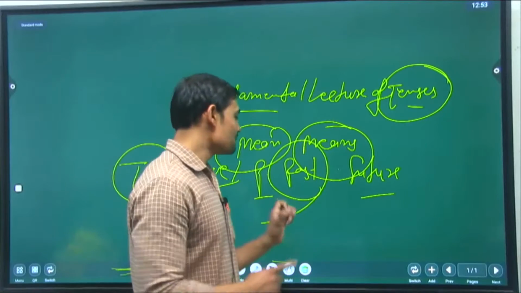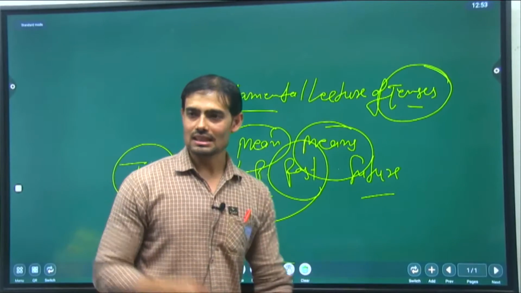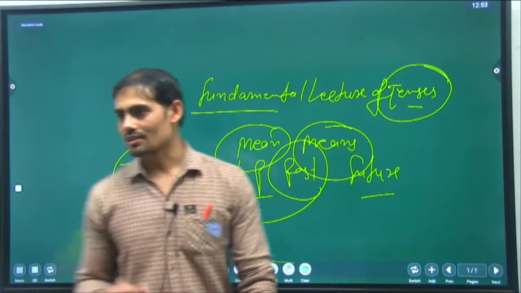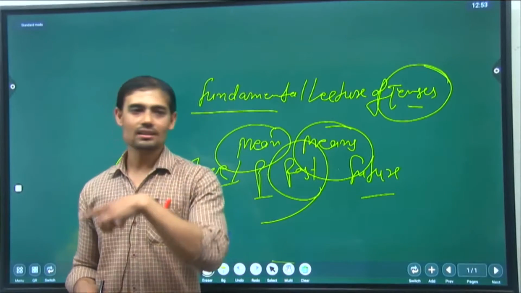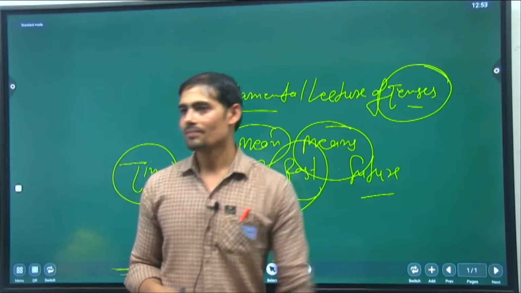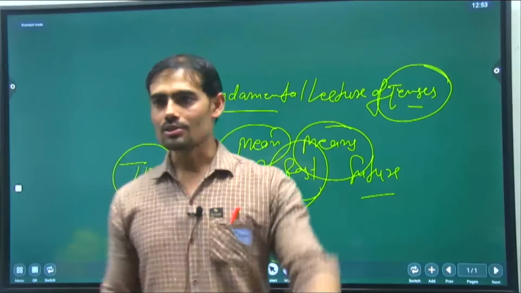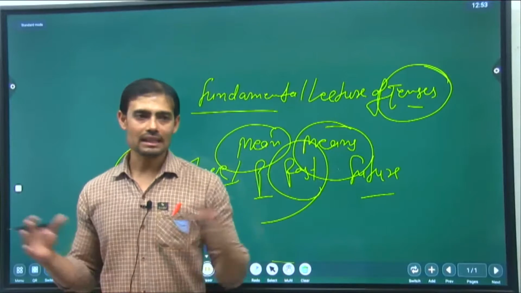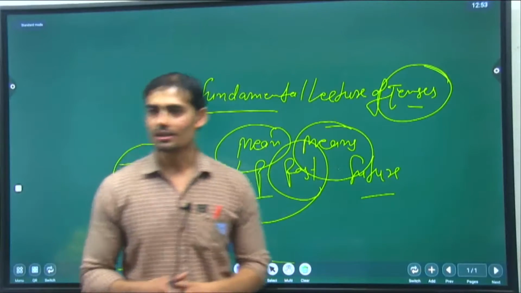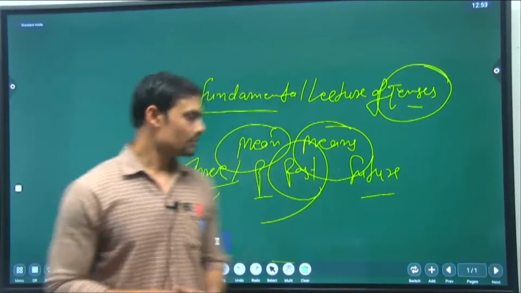Okay, and future continuous. Some work, some actions will be in process in the future. It means you will be doing, okay, you will be reading your books, you will be going there, you will be joining that institute, and so on. Many sentences can be made by you if you want to know about the future.